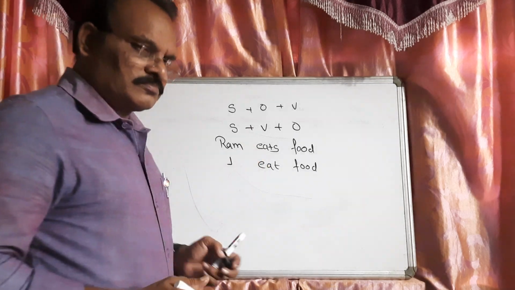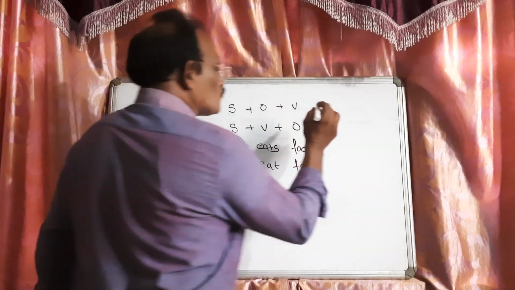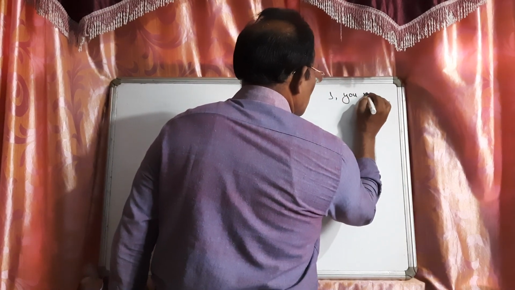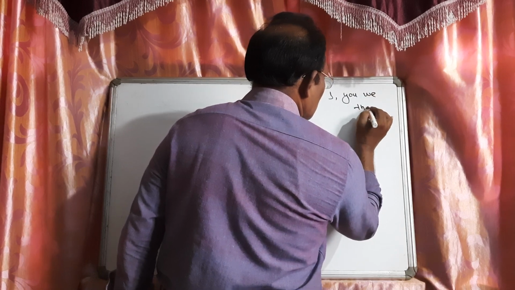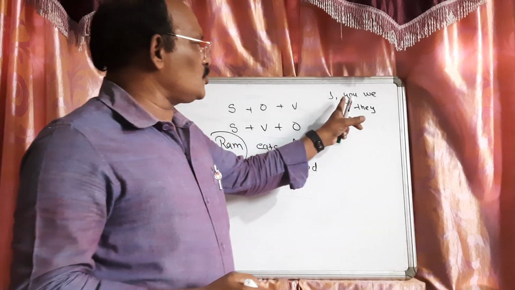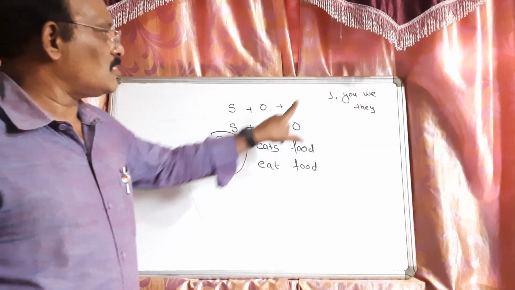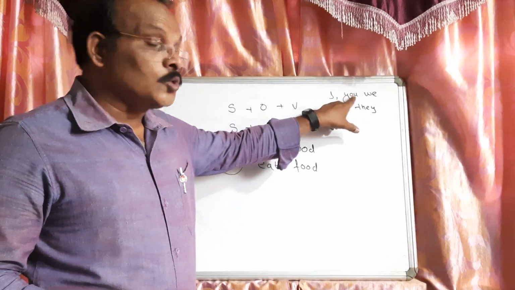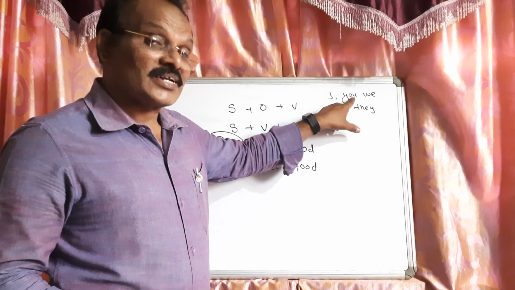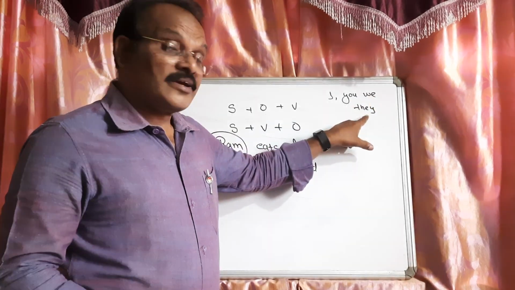You eat food. So remember, if the subject is I, you, we, they, then we have to use V1. I eat food, you eat food, I write a letter, you write a letter, we write a letter, they write a letter.